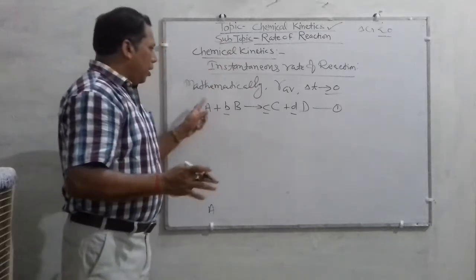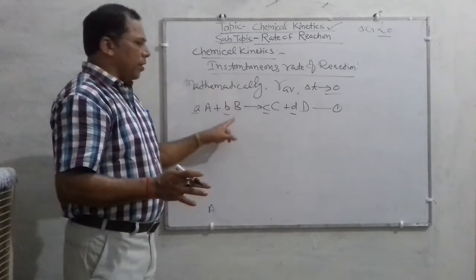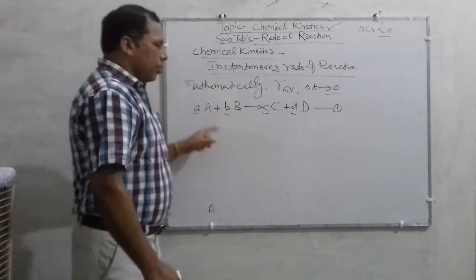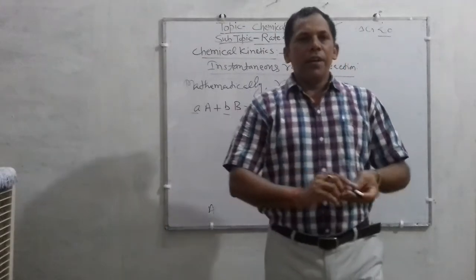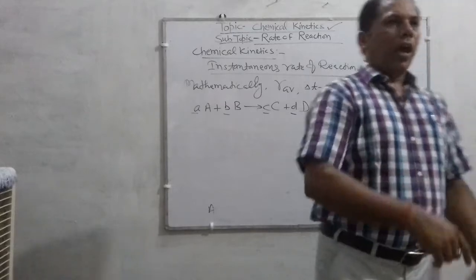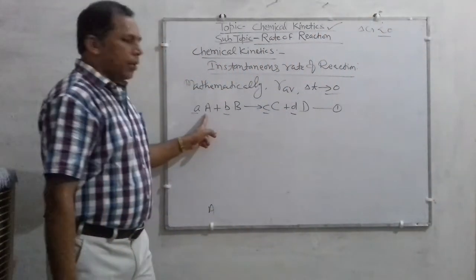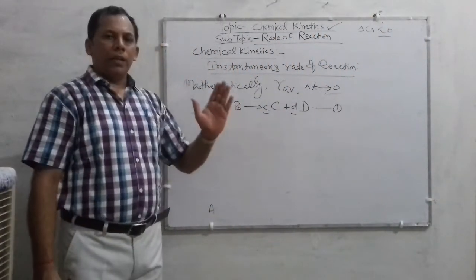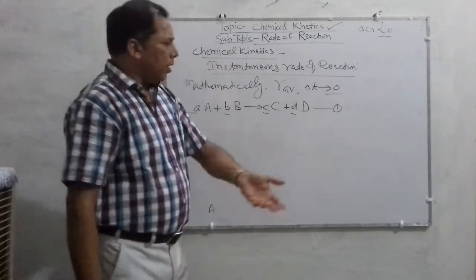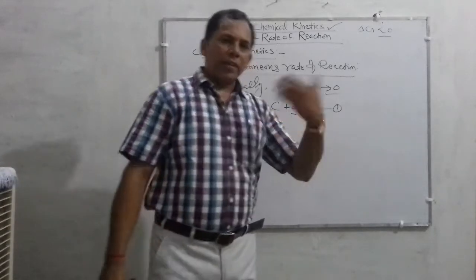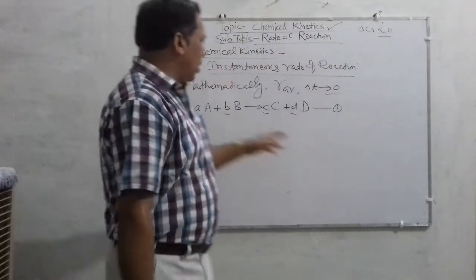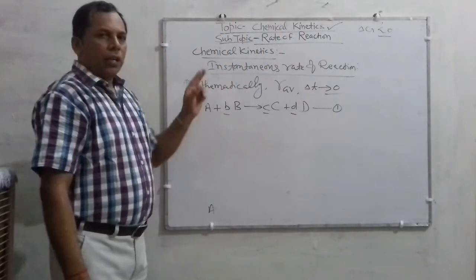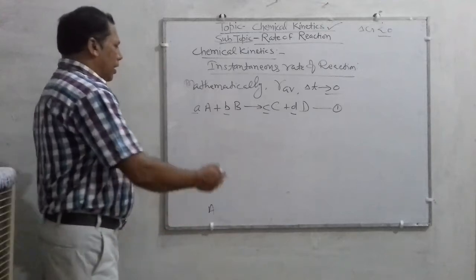During the writing of instantaneous rate of reaction, these stoichiometric coefficients are written in the denominator, and if they are present on the reactant side they will be signed minus, and if they are present on the product side they will be signed plus. But remember, they are written in the denominator.